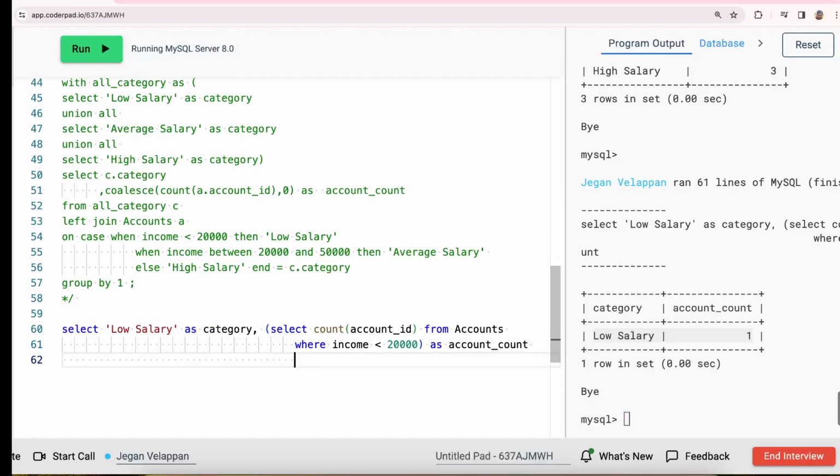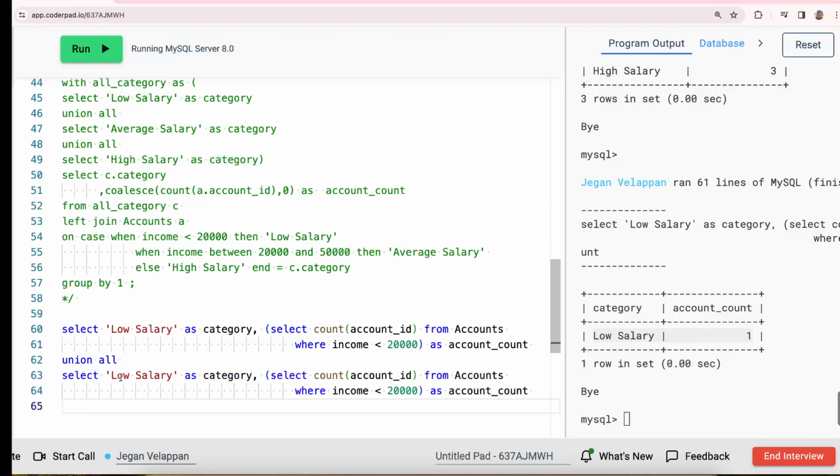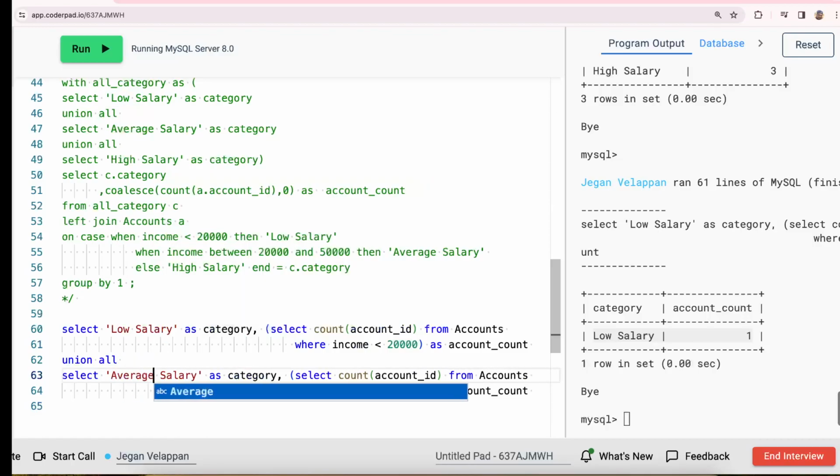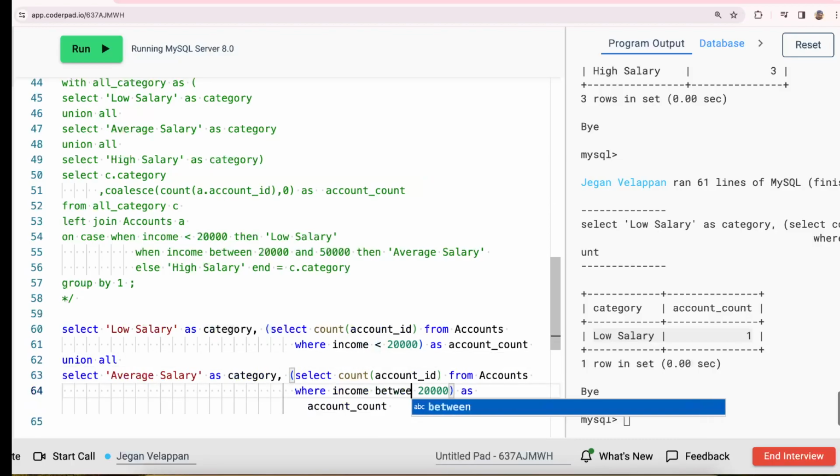So I am going to use the same code, union all, get me the average one. So for average, where the income is between 20,000 and 50,000.